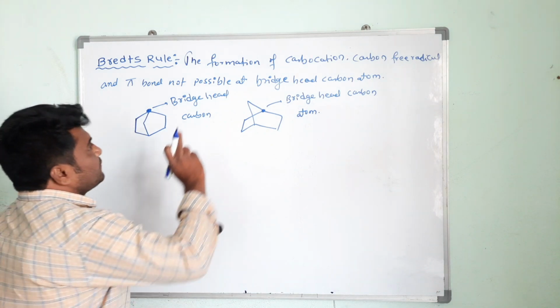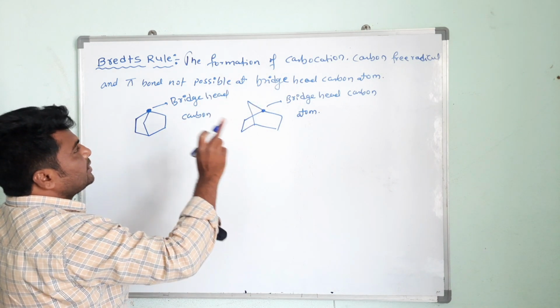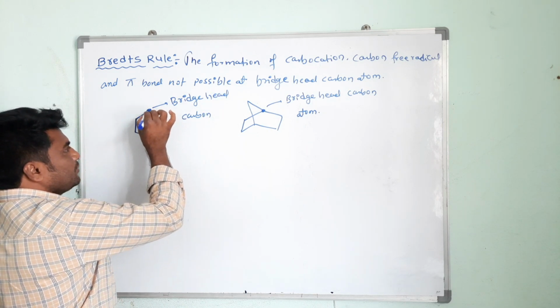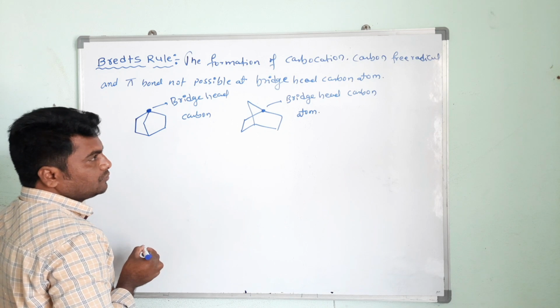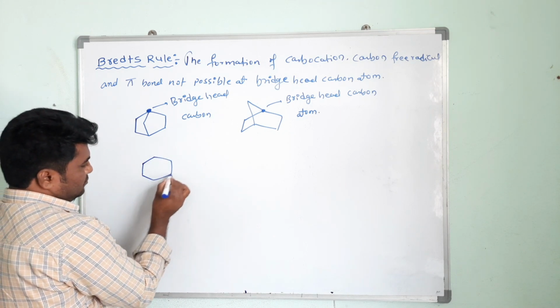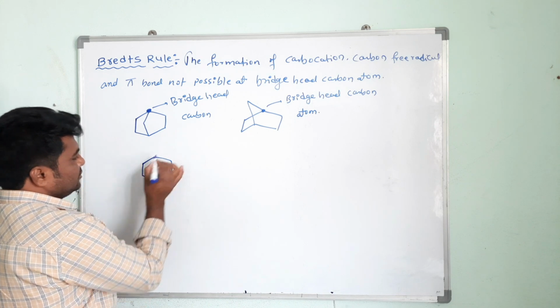Now the formation of carbocation, carbon free radical, and formation of pi bond is not possible at bridgehead carbon atom. For example, see here. You can write like this.